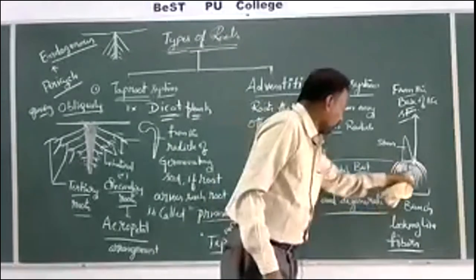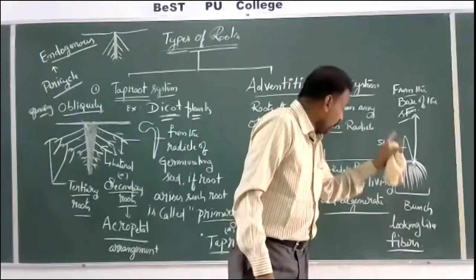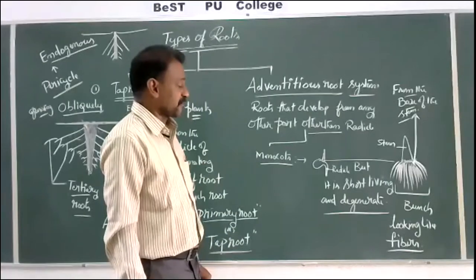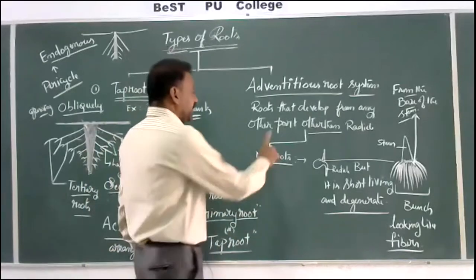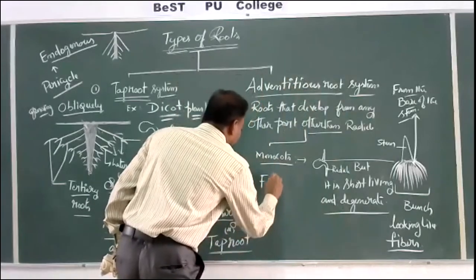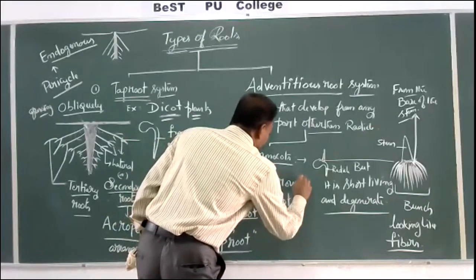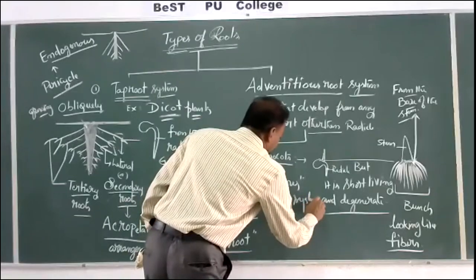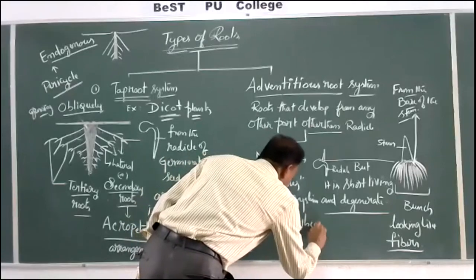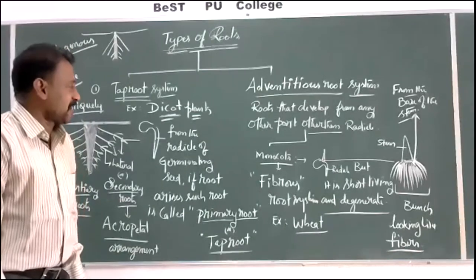Here there is no primary root, one main root, secondary roots, tertiary roots. No, only a cluster of roots are present. Such a cluster of roots is called the fibrous root system in monocots. So the adventitious root system is also called the fibrous root system. Fibrous root system in monocots. Example, wheat.